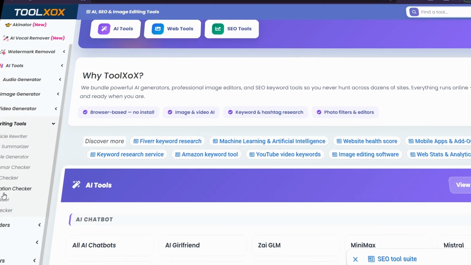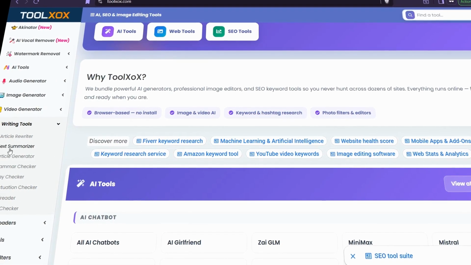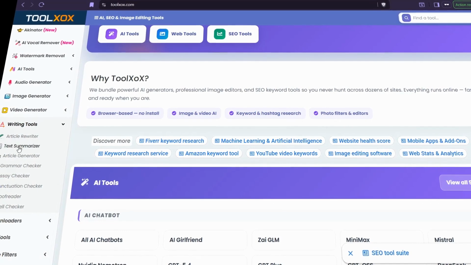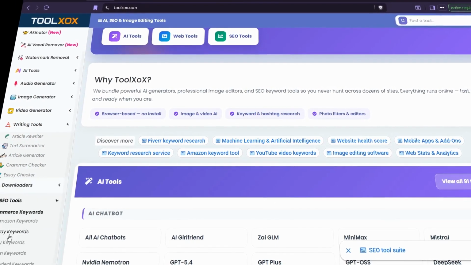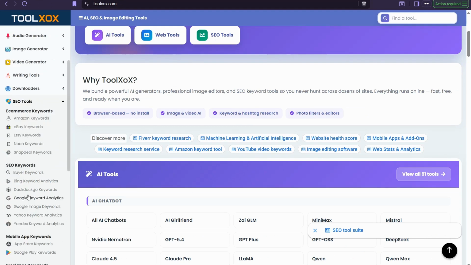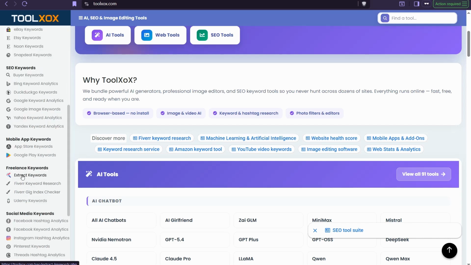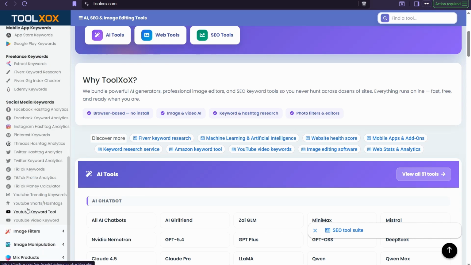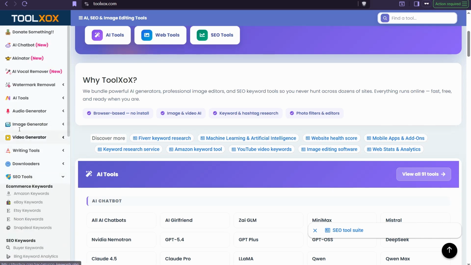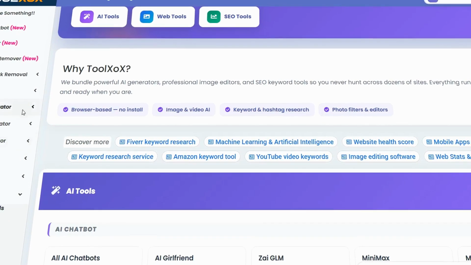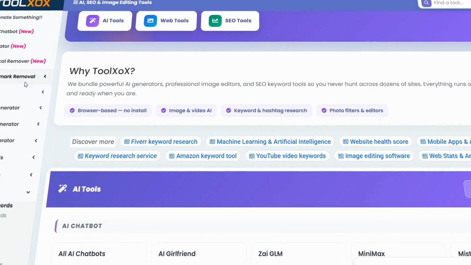It's an awesome section on this website: essay checker, grammar checker, text summarizer, article rewriter, and the SEO tools. The section I love so much enables you to find amazing SEO keywords people are searching in different popular platforms, including DuckDuckGo, Google, Amazon, Fiverr, Etsy, and much more. So you can use all these tools completely for free. And now we can move on to the next website, that is the